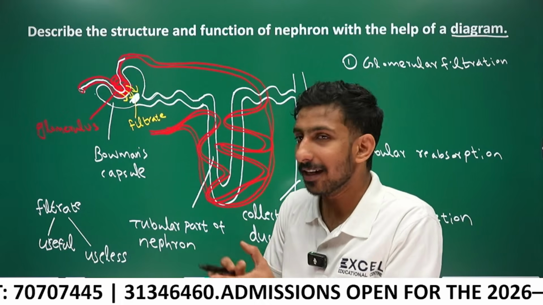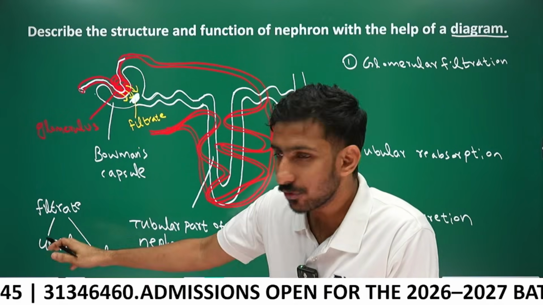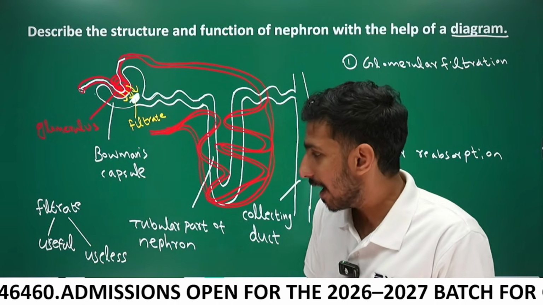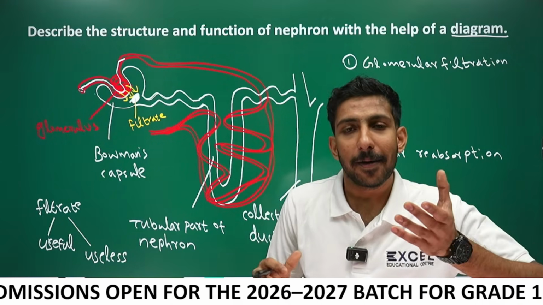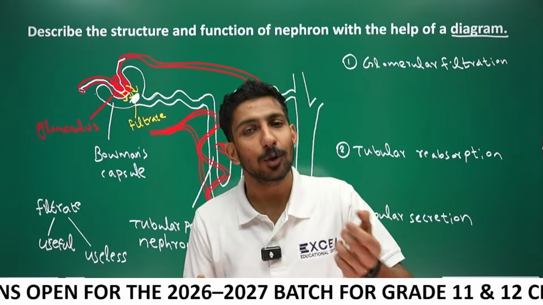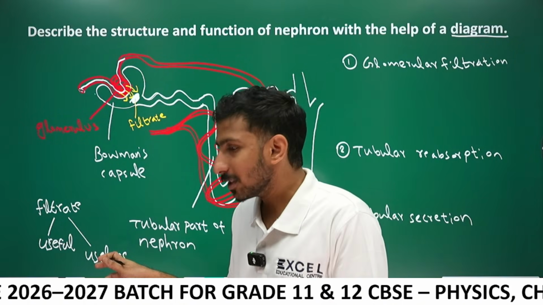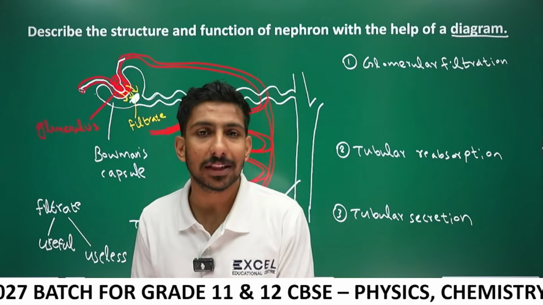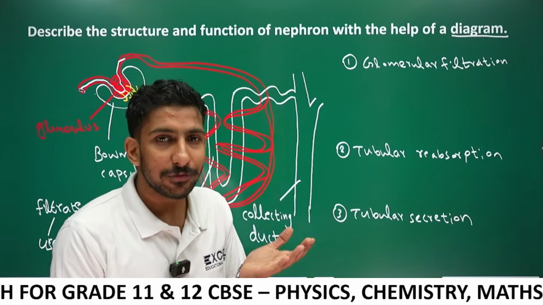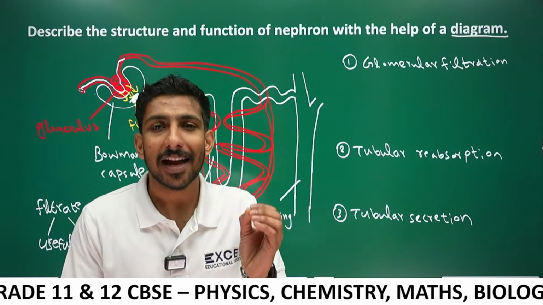Some of the substances from the blood are filtered into the Bowman's capsule. It is called filtrate, not just impurity. It contains useful things as well as useless things. The useful things like amino acids and glucose should be reabsorbed back into the body, and the useless things should be eliminated out of the body. That is called excretion. The elimination of nitrogenous waste from our body is called excretion.